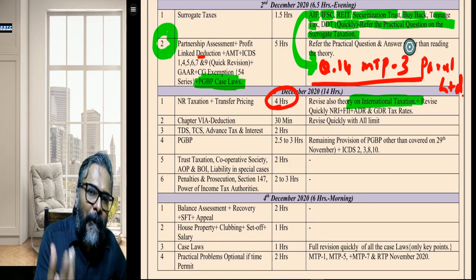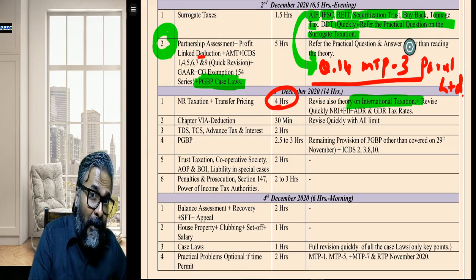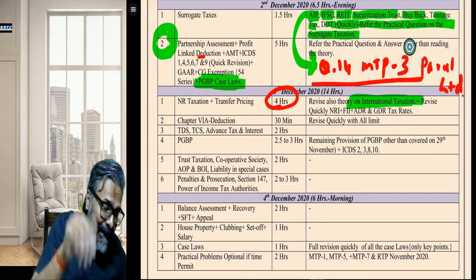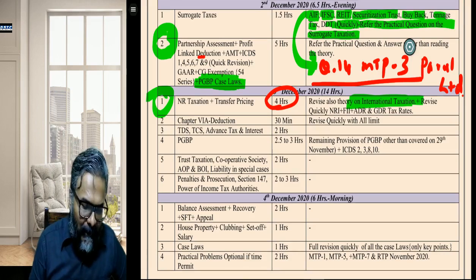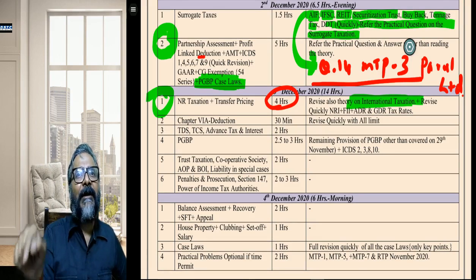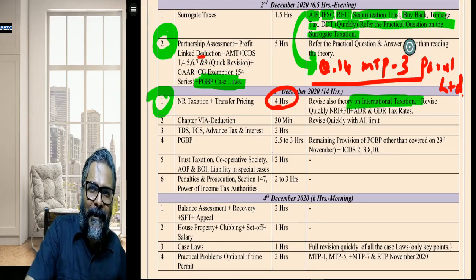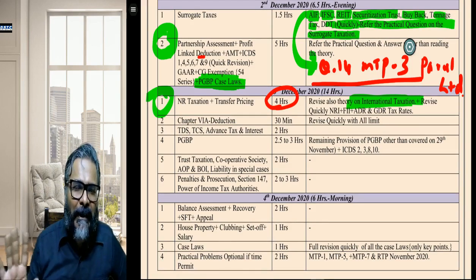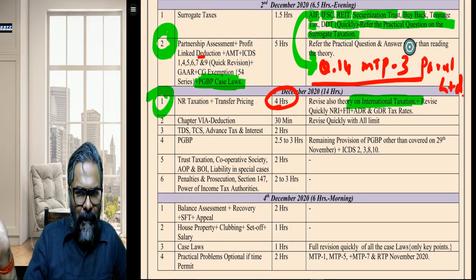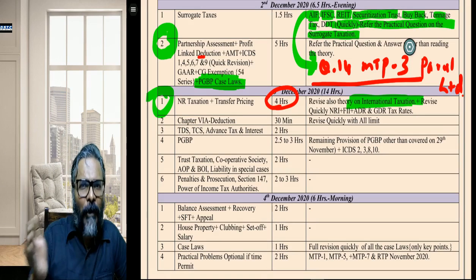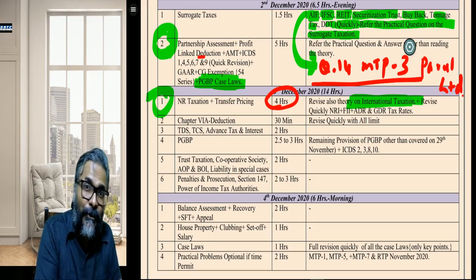My suggestion is that please try to revise in these days, like half an hour right now, if you can give for these theory topics, so that the burden is less on the day for the revision of the theory. It is up to you. Those who are having the elective paper 6C international taxation, for you it's like a bonus, because already you would have done it a day before very comprehensively. But those who are having other elective papers, not international taxation, for all of them, try to do it sometime before.